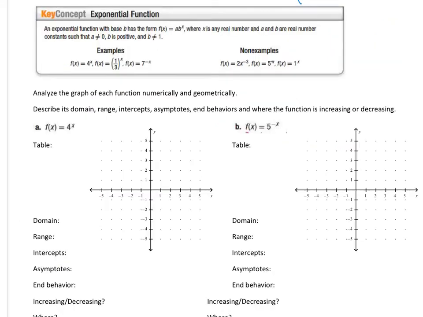So the definition of an exponential function, we're going to be looking at some key features. And when it comes to an exponential, as you know, there are growth. Let me fix that.